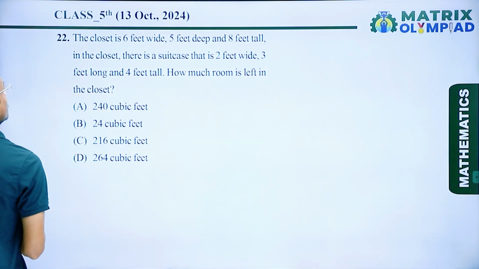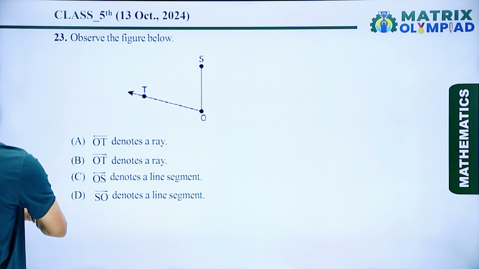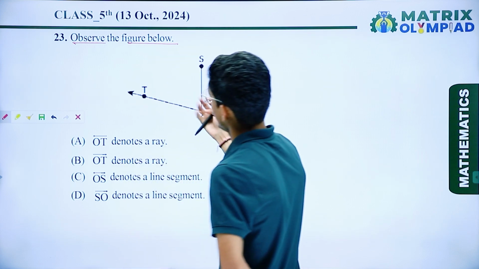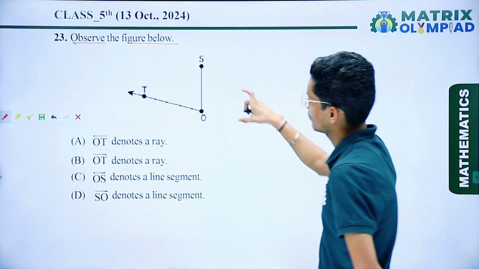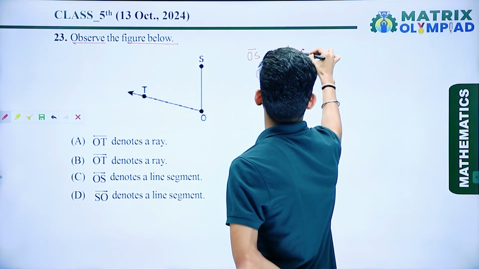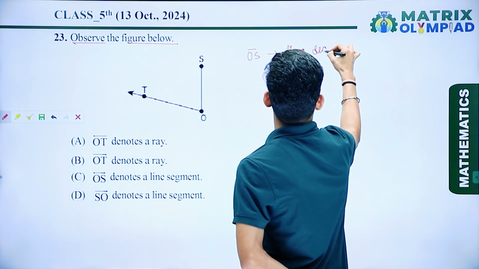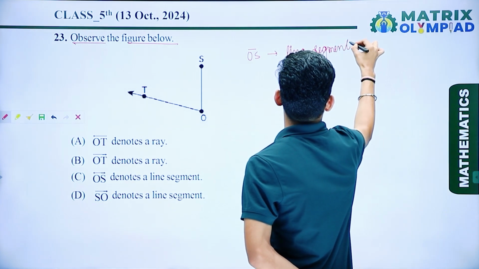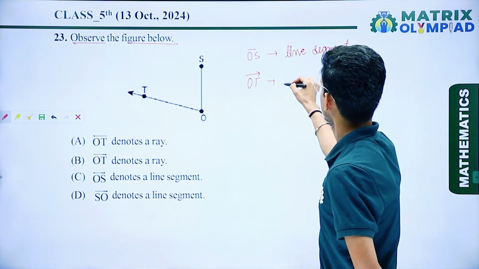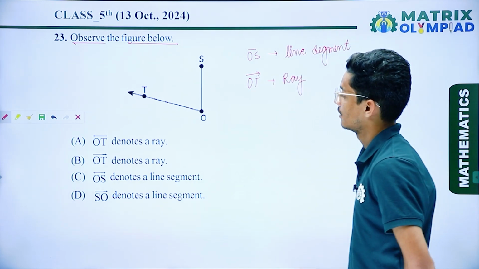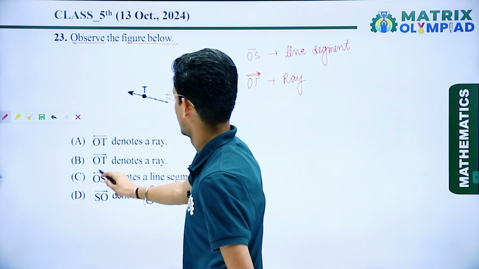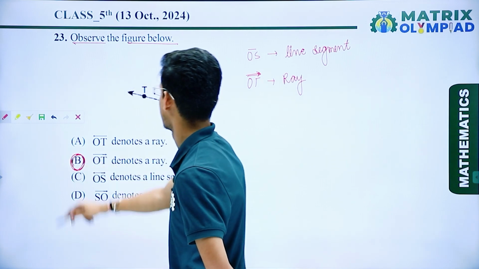So now if I talk about the next question, observe the following below. Here we have the given figure, we have to observe here. If I observe this one, I get OS, that is a line segment, and OT, that is a ray. So check, OT denotes a ray. Yes, OT denotes a ray, but the arrow OT denotes a ray. So here option number B is the correct answer.